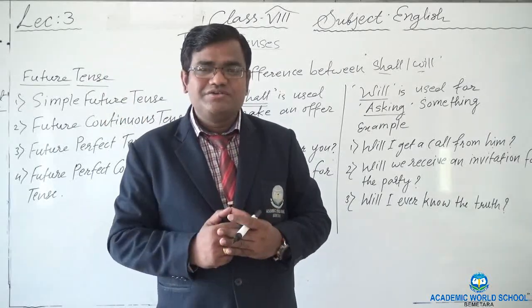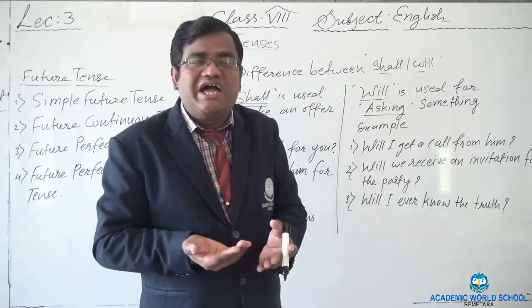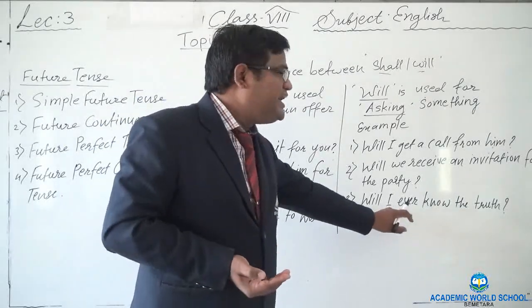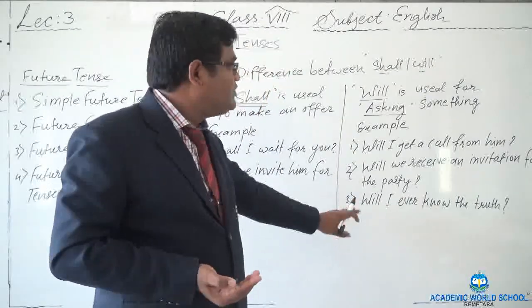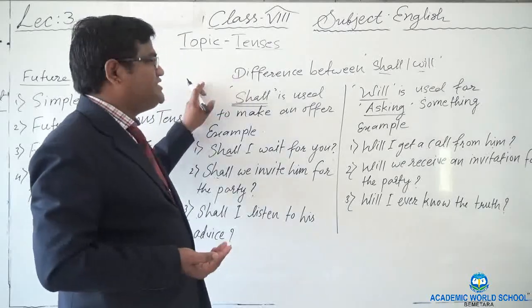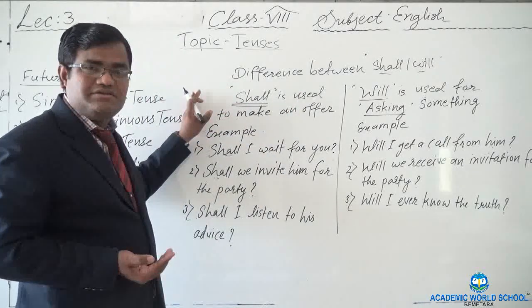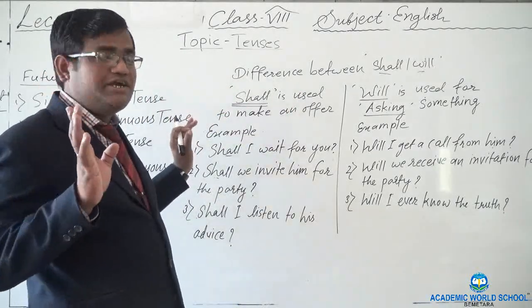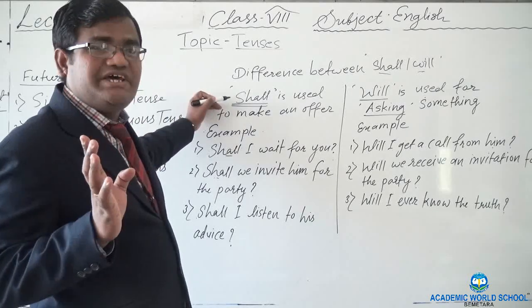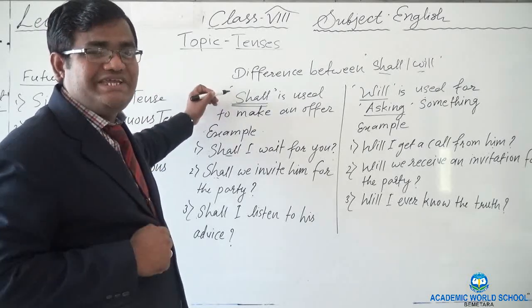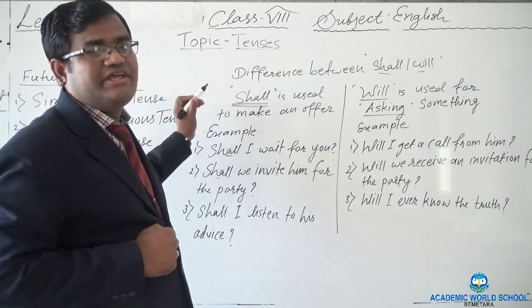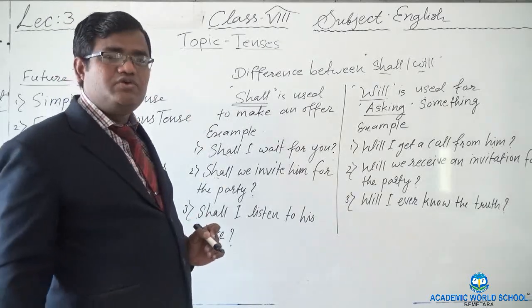Then I will know. So I am simply asking whether I will know or not. Will I ever know the truth? So this way we are using shall and will. The best technique here to know whether shall is correct or not, try to replace it with should and you will get the answer.